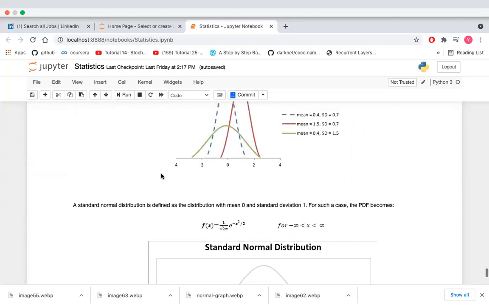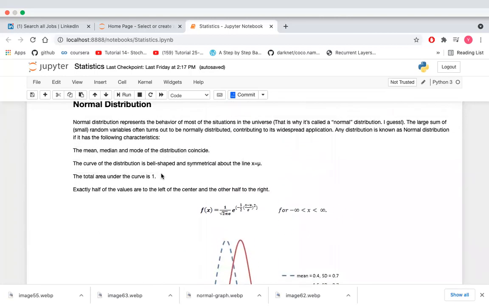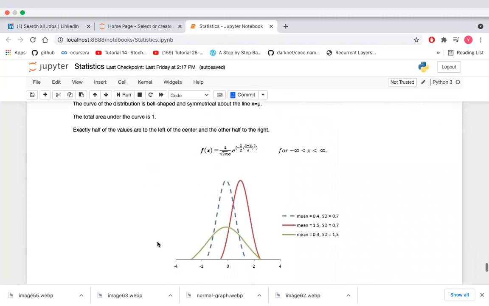Why are we understanding the normal distribution and the standard normal distribution? In the data science field we get data sets where there is no specific range for the data. So for analysis purposes or in the pre-processing step, we have to take the whole data into a particular range.